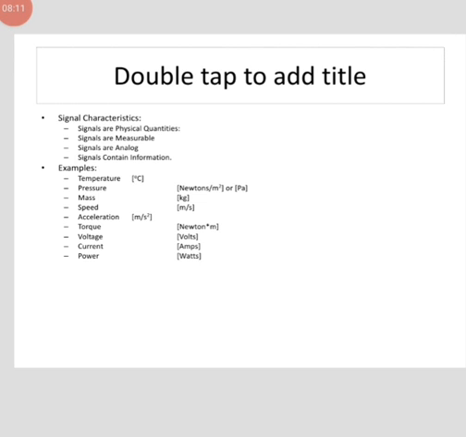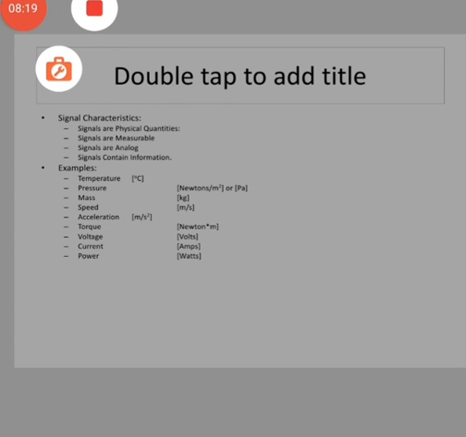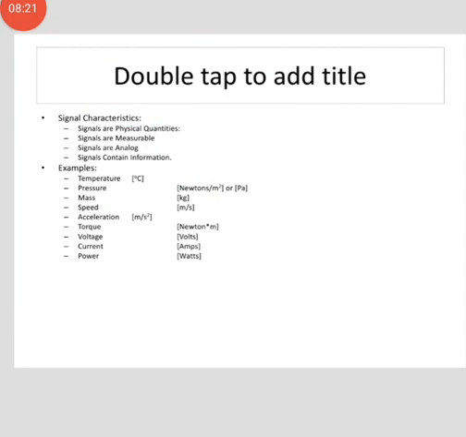Next is signal characteristics. So signals are physical quantities. Signals can be measurable. Signals are analog and signals contain the information. For example, temperature, pressure, mass, speed, acceleration, torque, voltage, current and power.